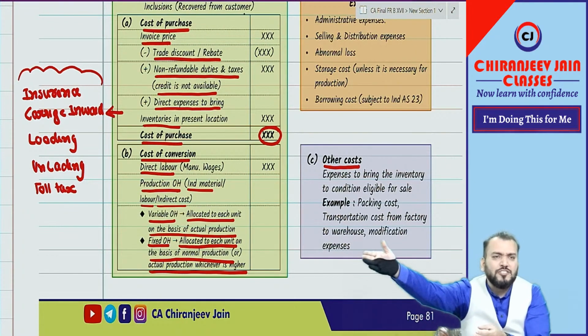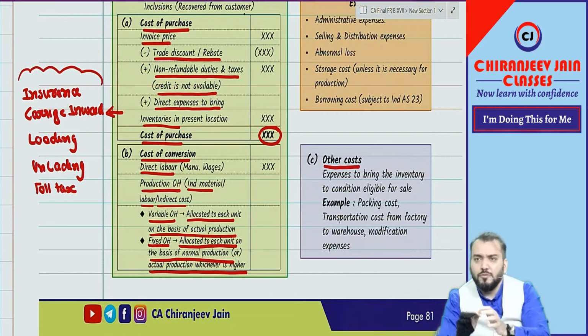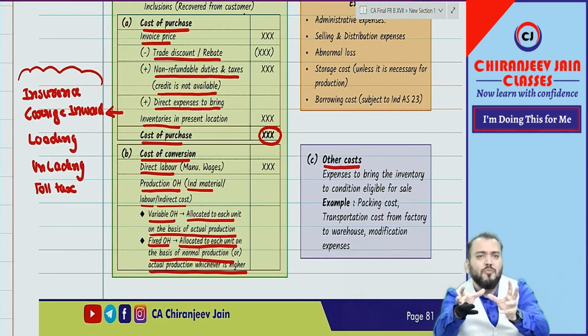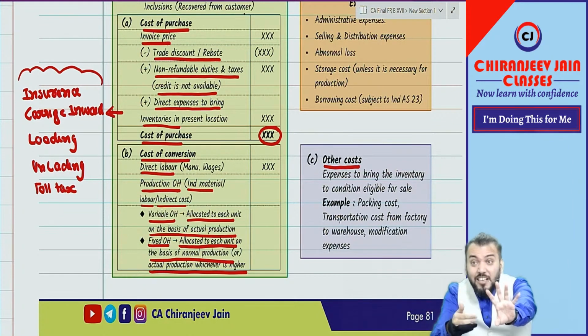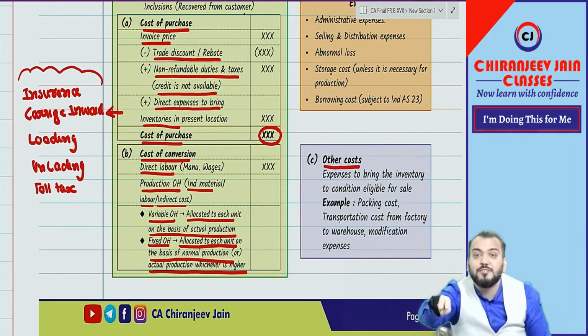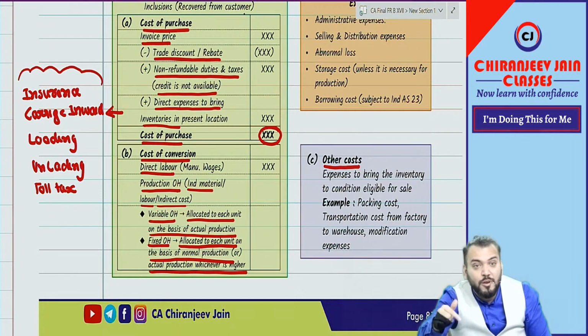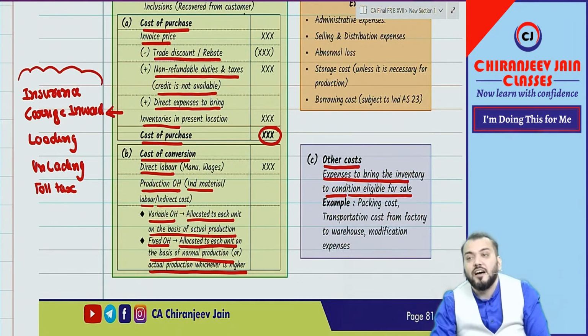Correct. Now I went to purchase some furniture some few days before. So furniture was okay, but I asked him to just modify as per my requirement. So it was held for sale, but can I say to sell to a specific customer, some modification required. So that modification expenses will be a part of cost price. So any expenses which are incurred to bring the inventory to condition eligible for sale will be considered as other cost, and other cost will be also part of cost price of inventory.